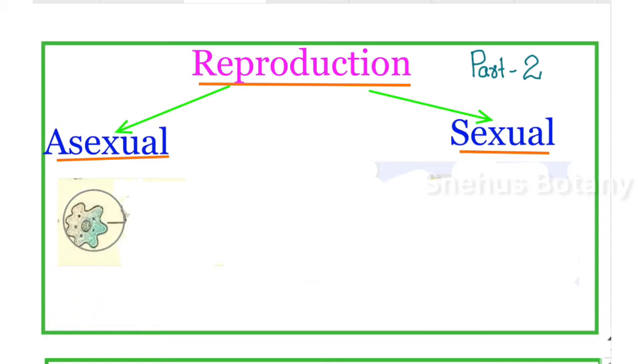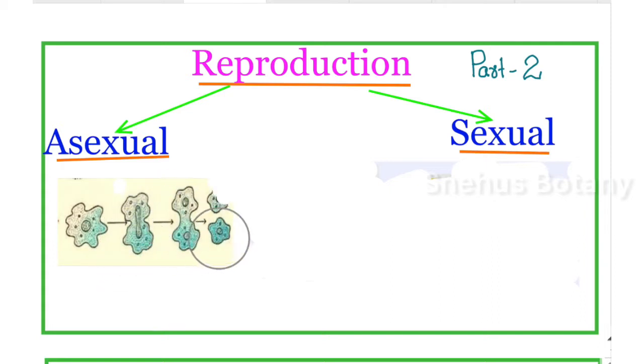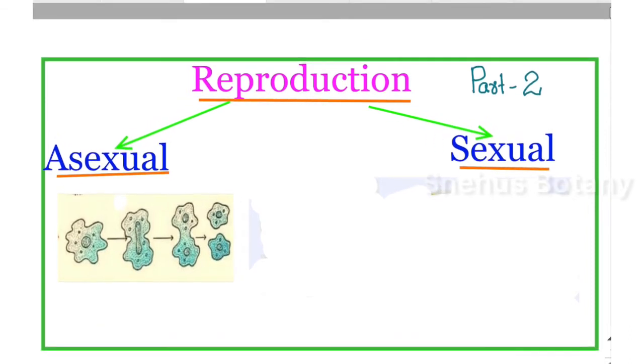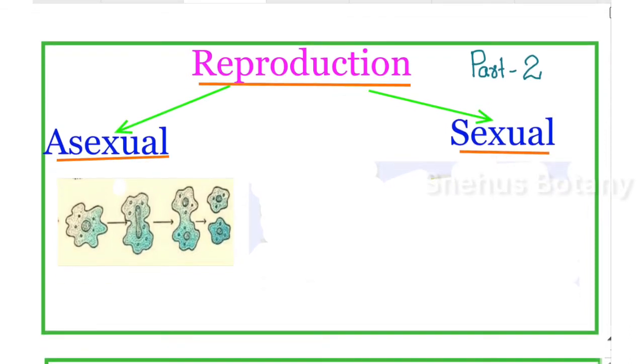You see here one amoeba. This single-celled organism, the amoeba, is going to divide and form two amoebas. So there are two amoebas formed from a single amoeba. Here, how many parents are involved? Only one parent, a single parent, is involved in this reproduction. There is only a division of the cell. Such a reproduction is called asexual reproduction.